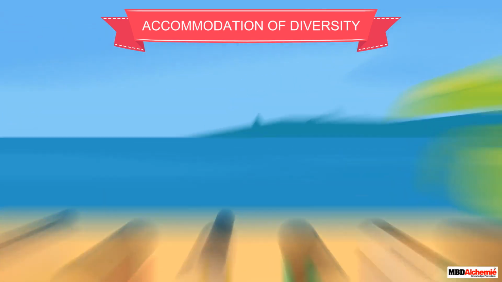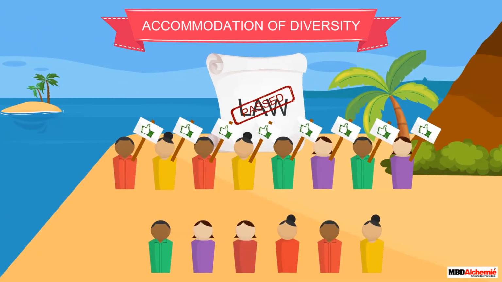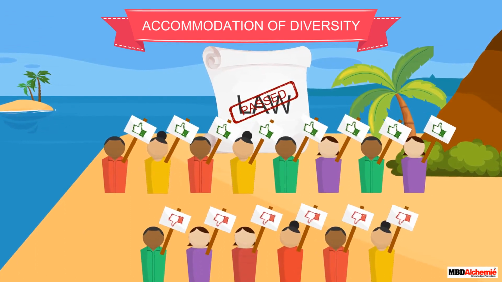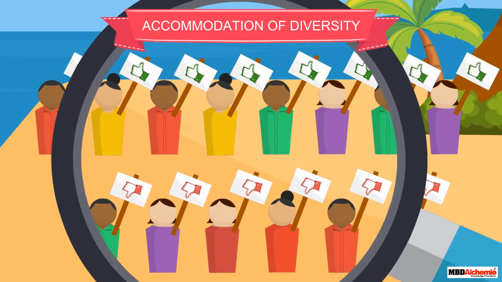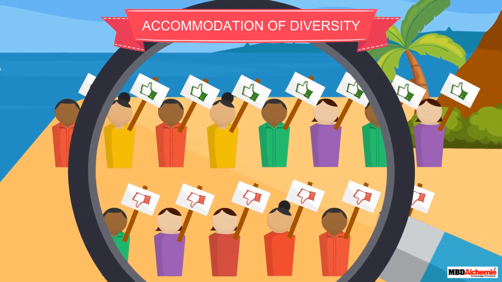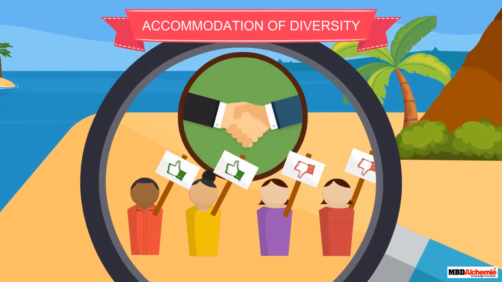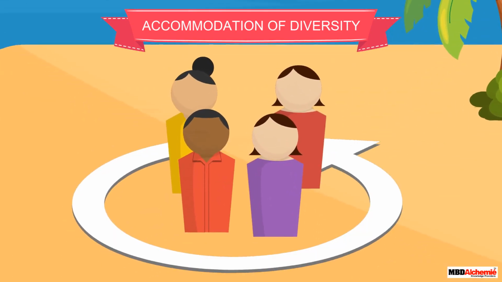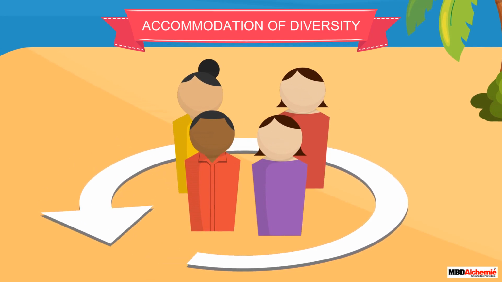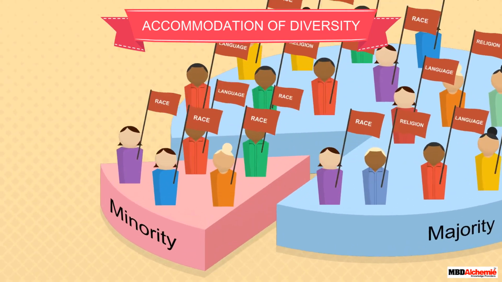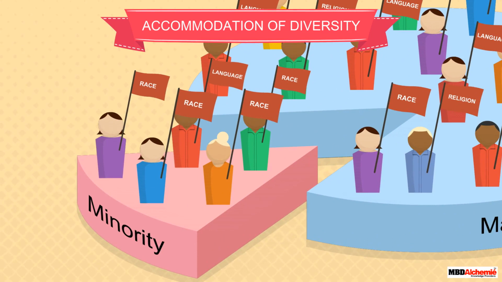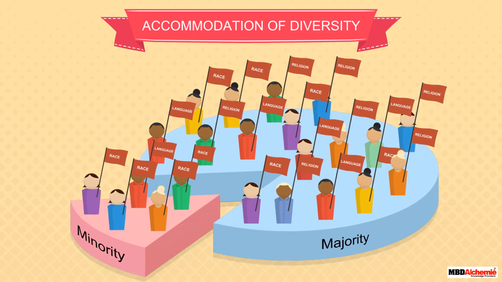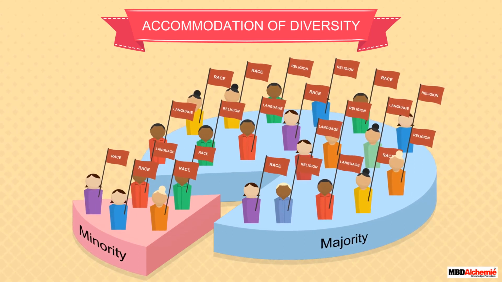In democracy, laws get passed through majority support. But if democracy is the rule of the majority, what happens to the minority? While democracy may appear to be the rule of the majority at first glance, it has to work with the minority too. Only then can it legitimately claim to represent the overall view. In democracy, it is important to make sure that the rule by the majority does not become the rule by the majority community in terms of religion, race, or linguistic group.